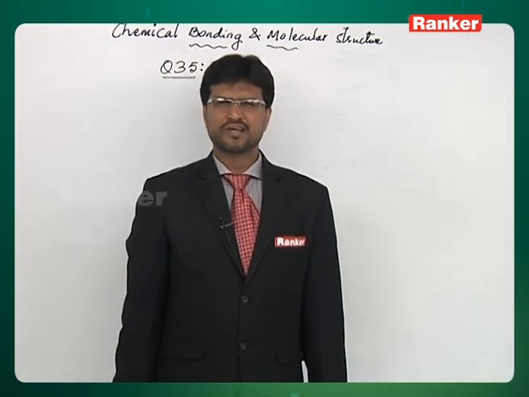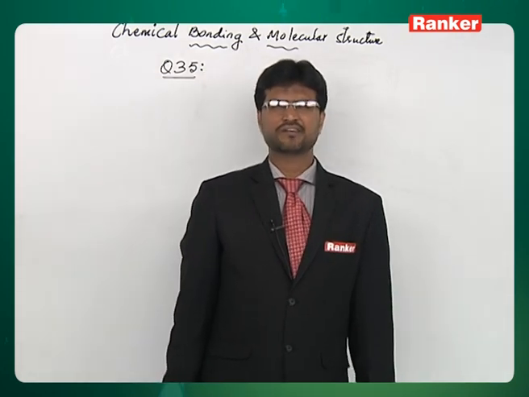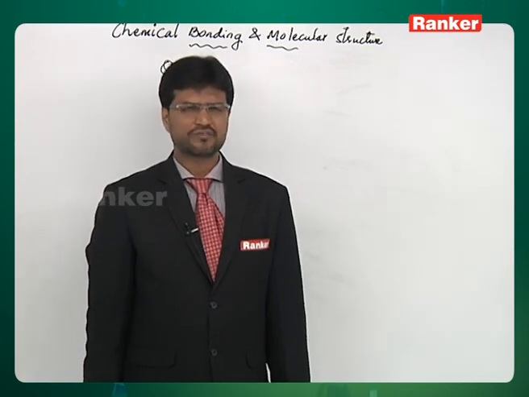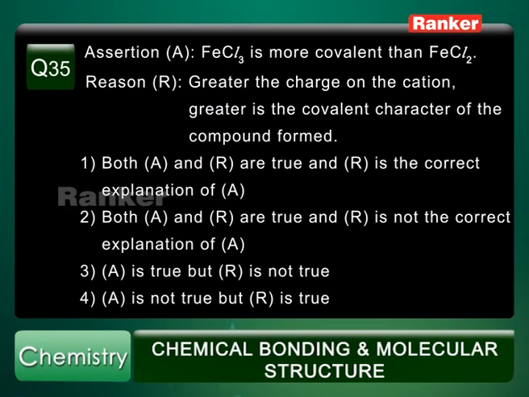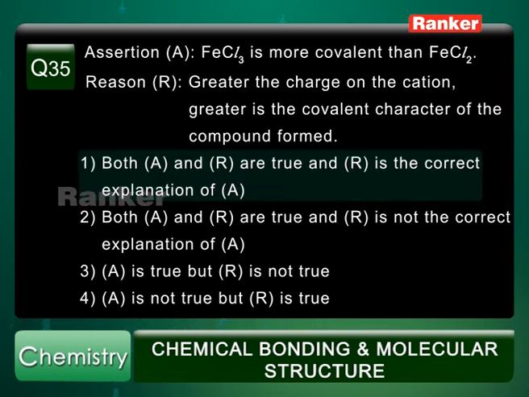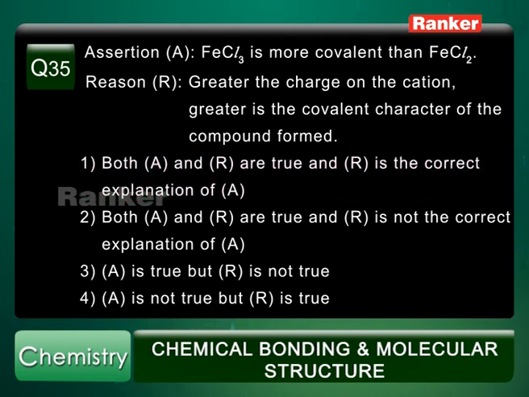According to Fajan's rules, as the charge on the cation increases, covalent nature increases. Ferric has more polarizing power than ferrous. That's the reason why ferric chloride is more covalent than ferrous chloride. So the correct answer for this question is option 1. That is, both A and R are true, and R is a correct explanation of A.